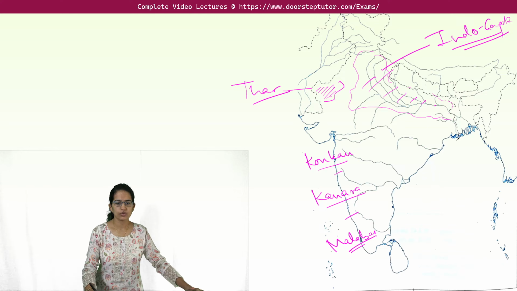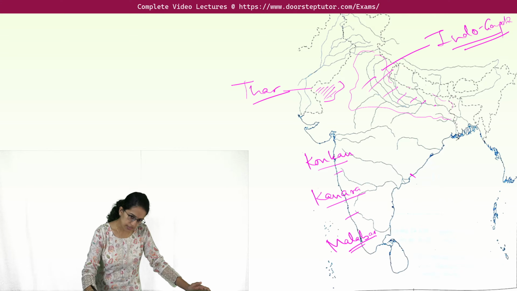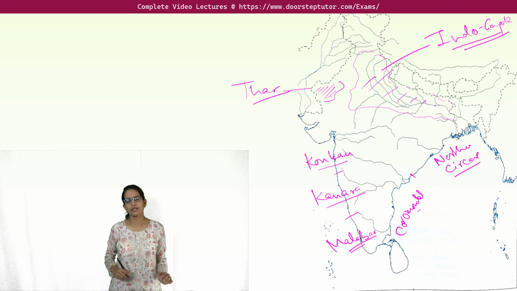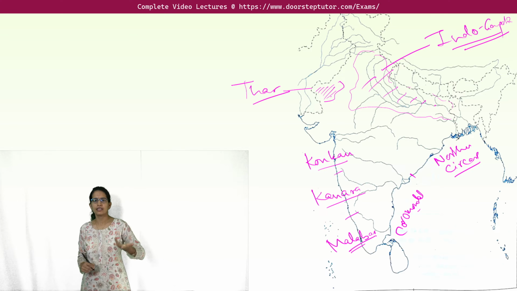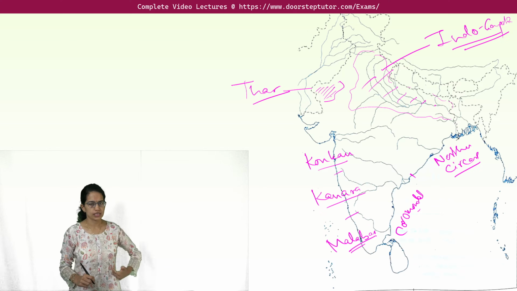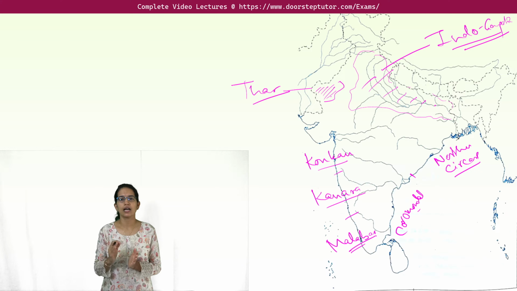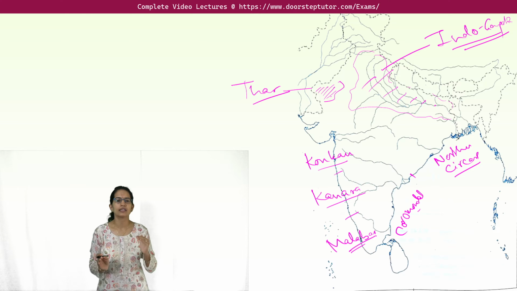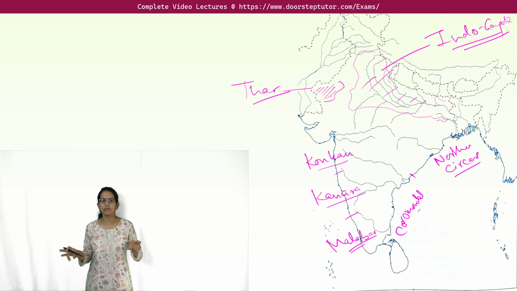Done with the western coast, now the eastern coast. The eastern coast is again divided into 2 sections. The lower section is called the Coromandel coast, and the northern section is known as the Northern Sircas. Now how do you remember this? The name Northern Sircas suggests it's in the north. Coromandel is in the southern area, but Coromandel and Northern Sircas are in the eastern coast, and Konkan, Kannara and Malabar in the western coast. So this is the major division.